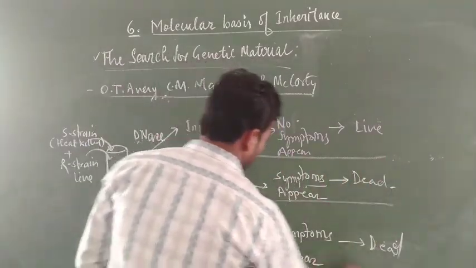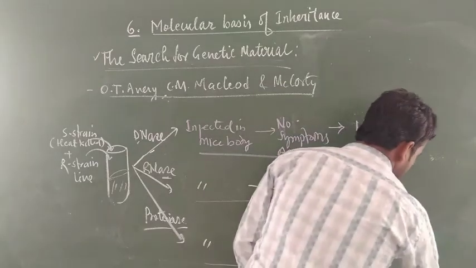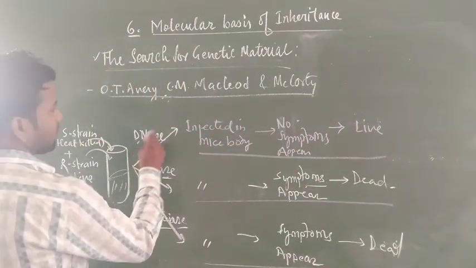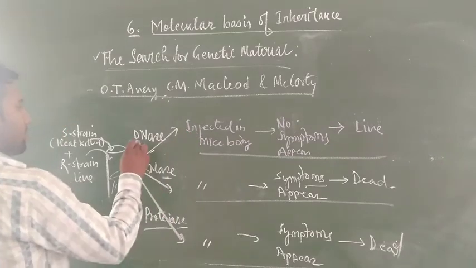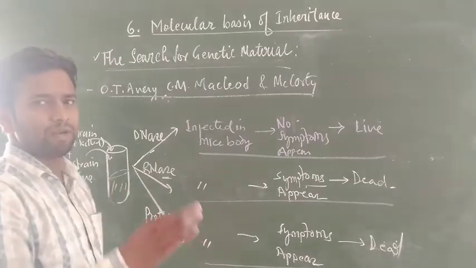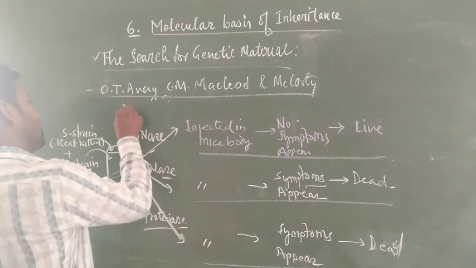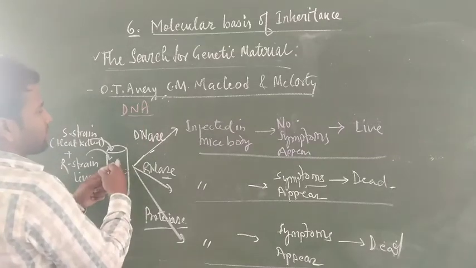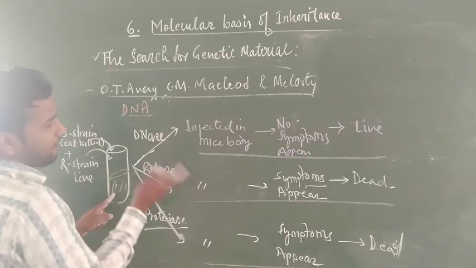Now students, the total result of the experiment is clear. When DNase treatment is given, the mice do not show symptoms, which means the main material able to transform the R form into the S form was DNA, the genetic material that transforms the R form into the virulent form.